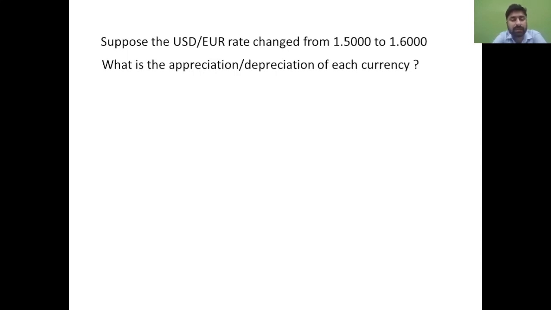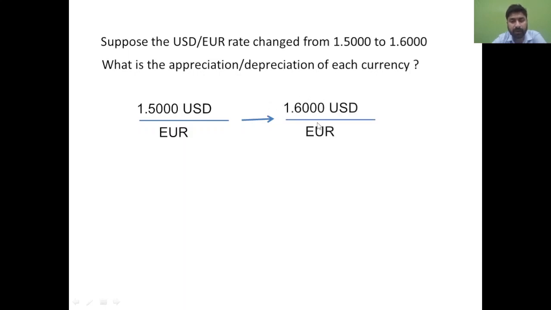In the last class, you already learned what the price currency is and what the base currency is. Similarly, I am going to write the same thing over here again. Can we write this in the pattern given in the question? Initially, this was the currency rate in the market: 1 euro could buy 1.5000 USD. Over a certain period of time, this rate changed, and now 1 euro can buy 1.6000 USD.